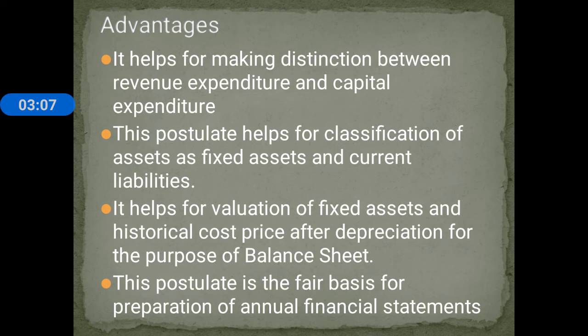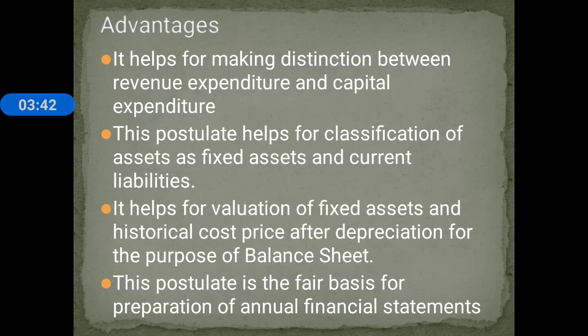So under capital expenditure we can get the benefit for more than one year. For example, investment made in fixed assets like purchase of land, purchase of furniture, right? So we can get the benefit for a longer period of time. But in case of revenue expenditure like payment of salary, taxes, we cannot get the benefit for more than one year. So its benefit will be exhausted within one year.